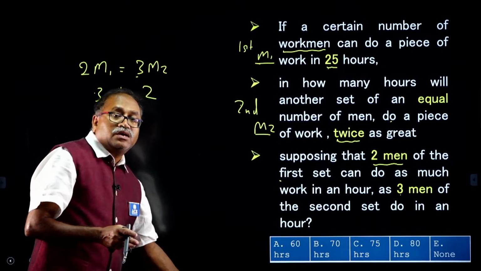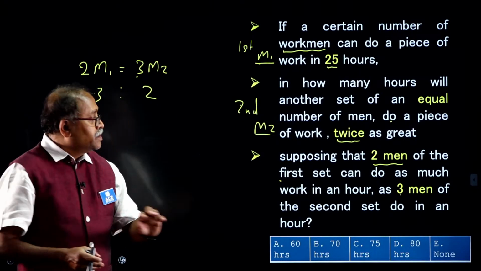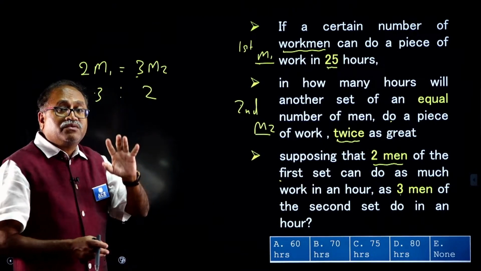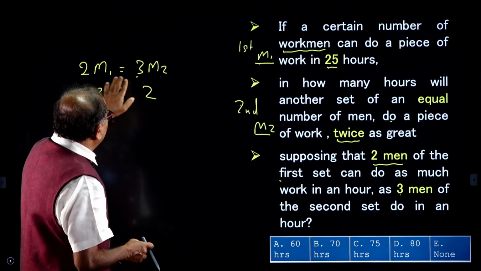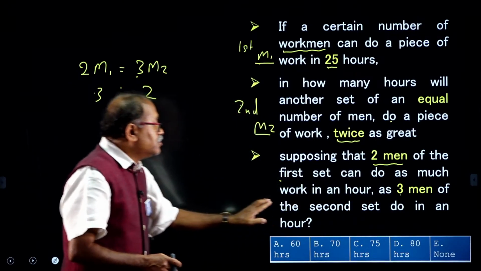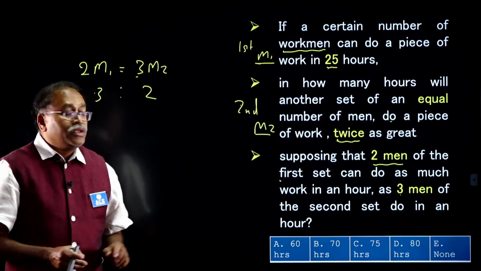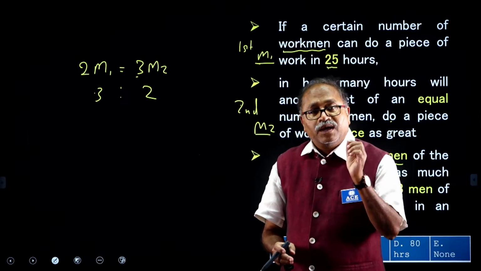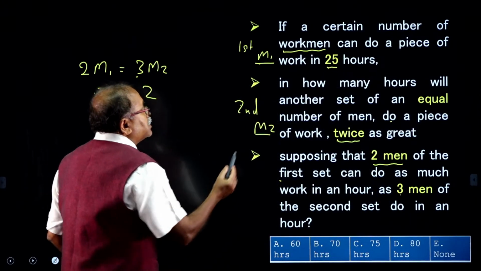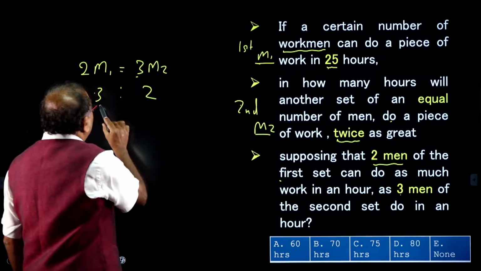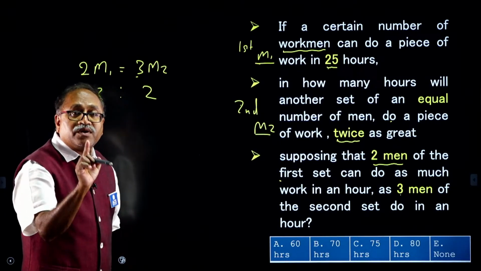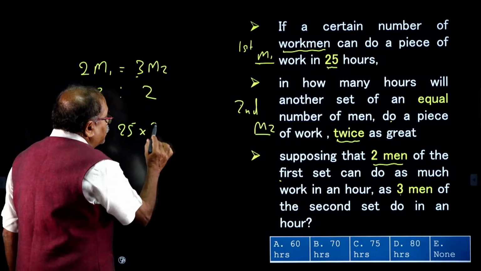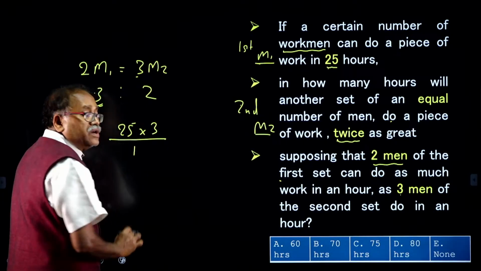It is a very good question, but very simple. It is said that whatever work two men of the first group do, the same work 3 men from the second group do in 1 hour. From there I get the M1 to M2 ratio, and after that there is only a simple setup: in 25 hours, the efficiency is 3 and the work is 1.